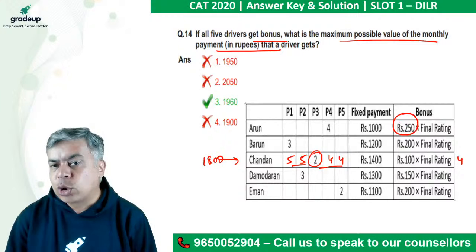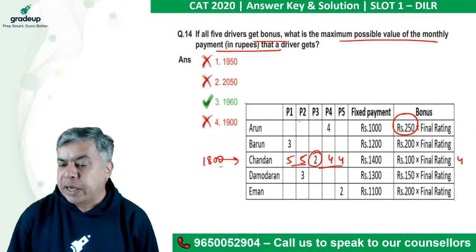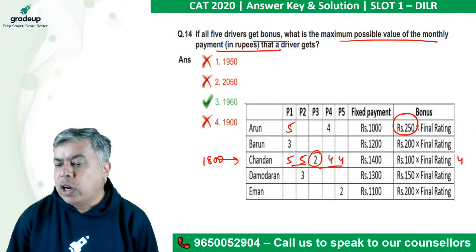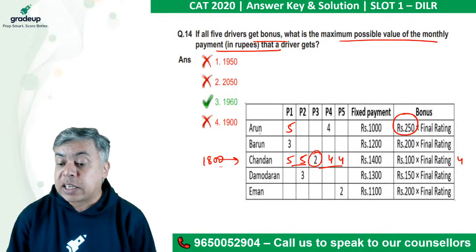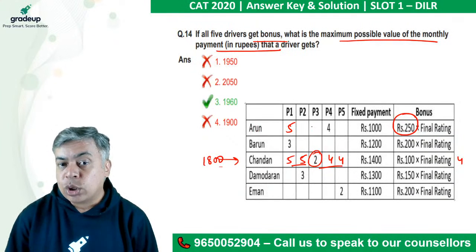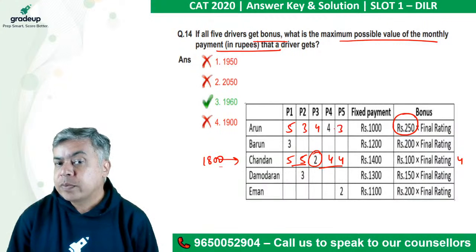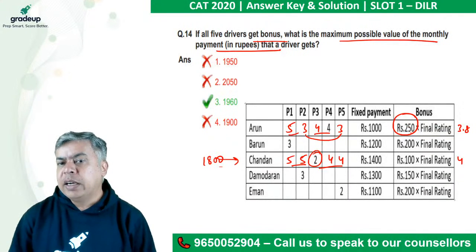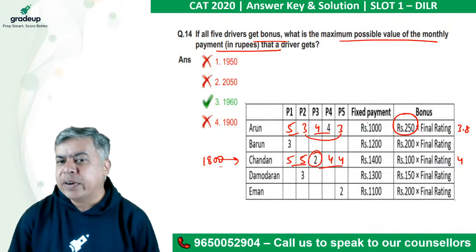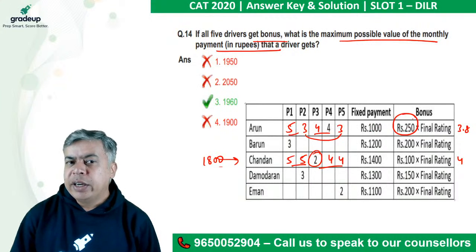I will think of this 250 bonus, making it more. But I can have only one 5, because for Arun it is given that only one 5 is there. So two 4s and two 3s. So 4, 4, 8 and 6, 14 and 5, 19. So it would be 3.8, 3.8 into 250, or you can say 19 by 5 into 250.